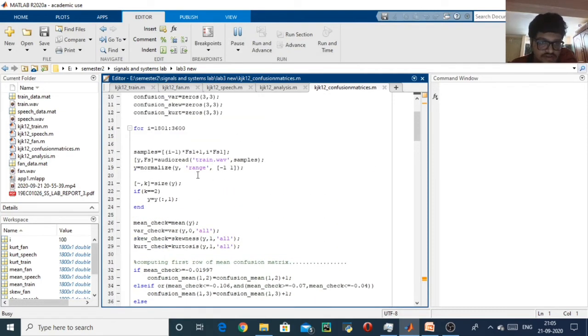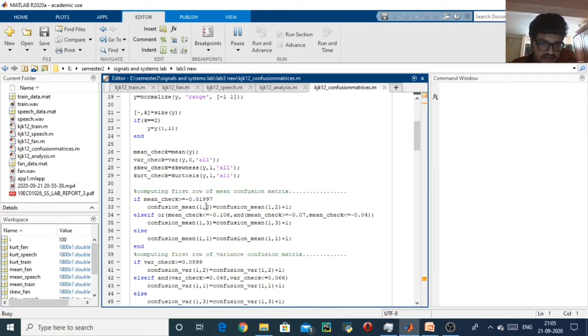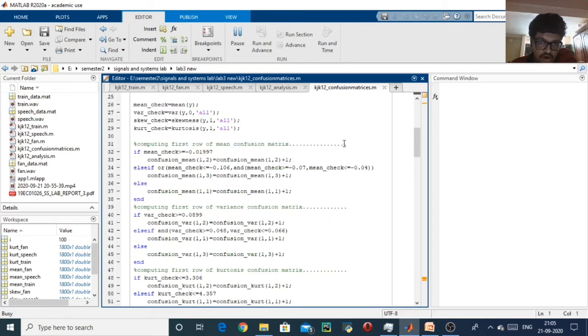So if we see, this is train and this is row 1, the first row. In the first row I am taking train. Column 1 is train, column 2 is fan, column 3 is speech, and row 1 is train. That means for train audio, in column 1 we see how many sample audios we got as train, in column 2 which are wrongly determined as fan, and in column 3 which are wrongly determined as speech.